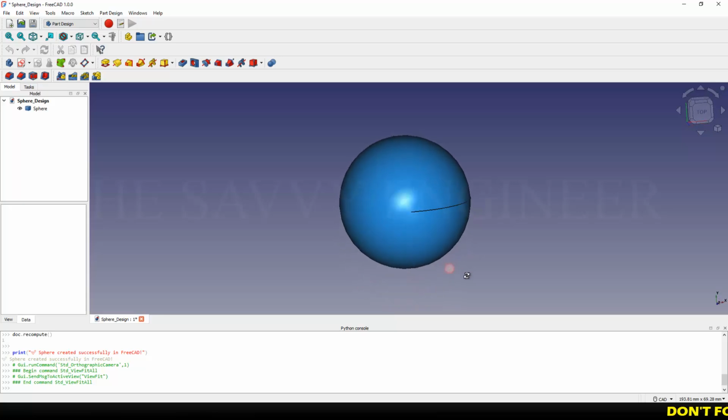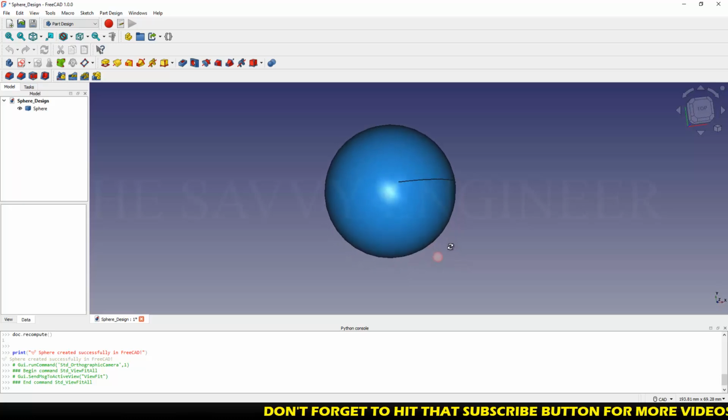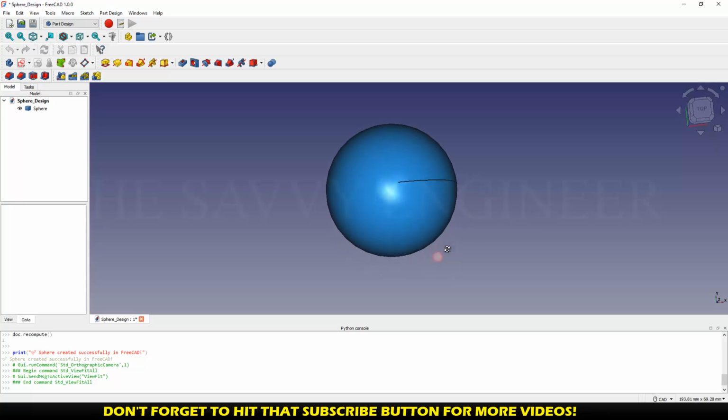Hey everyone, in this video I'm going to be showing you how you can use an editable Python script in FreeCAD to design a sphere like this one. The radius of this sphere is 20 millimeter. I'm going to be showing you how you can edit this script and change the value of the radius.